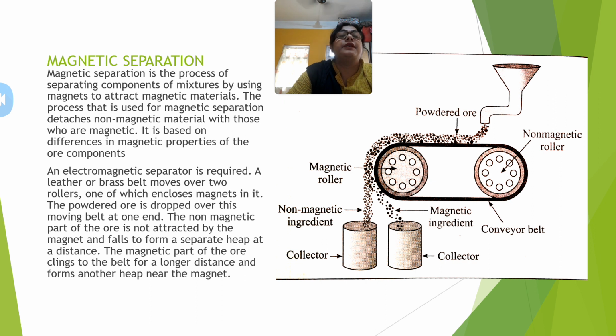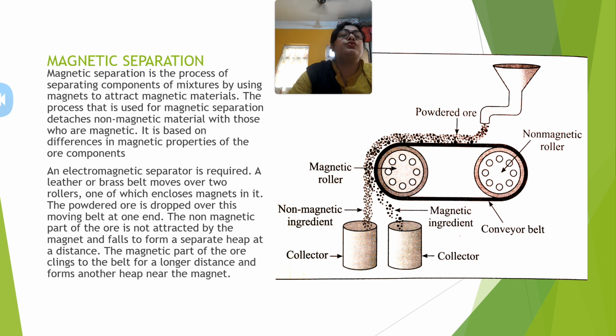Now here you can see it needs an electromagnetic separator, and there is a leather belt over which the ore is allowed to pass. There are two rollers, one a magnetic roller and another a non-magnetic roller. The ore is allowed to pass through this belt. As a result, the non-magnetic part of the ore will not be attracted by the magnet, and it falls at a distance, forming a separate heap. The magnetic part of the ore will be attracted by the magnetic roller, and it will cling to the belt for a longer distance and form another heap.